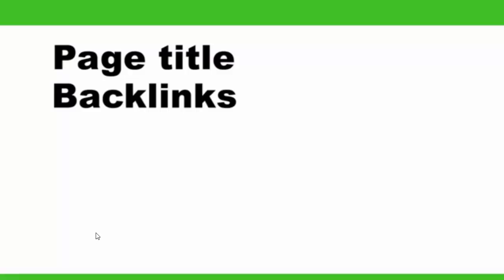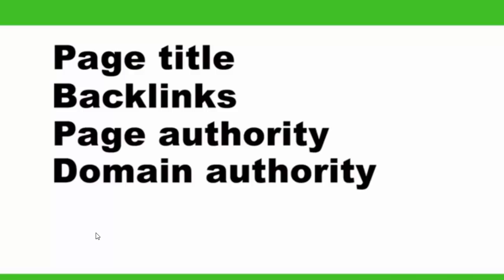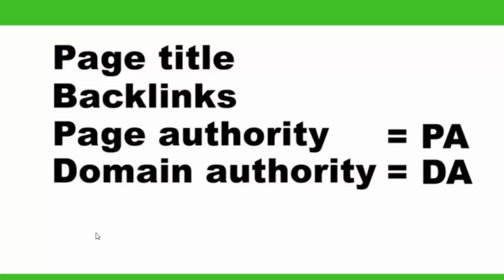In the last lesson, I talked about several important terms that we'll be using for the rest of this course. You'll pick them up as we go, but as a short recap, let's just mention them all again. The page title is the headline of the web page, and it is the text that appears in the SERPs first for each website. Backlinks are the hyperlinks that point to a web page. They're like votes. The page authority and domain authority are Moz metrics that tell you how likely a page or domain, respectively, will rank for an arbitrary term. We'll refer to these as PA and DA most of the time.